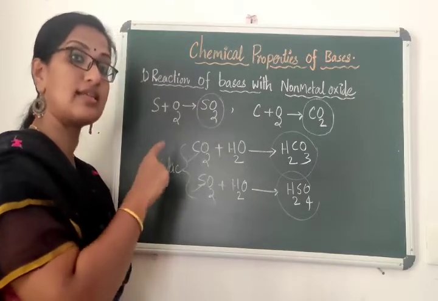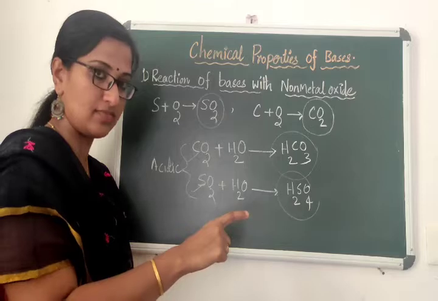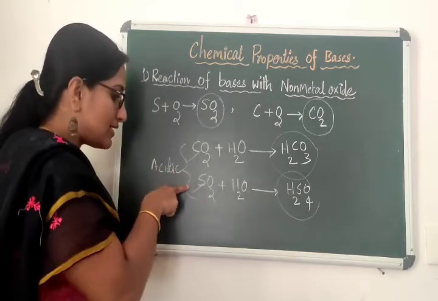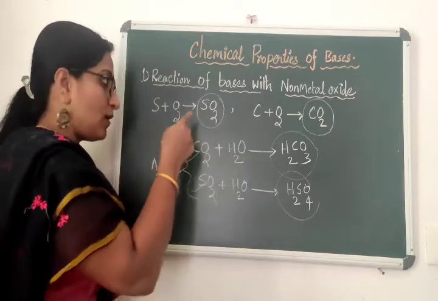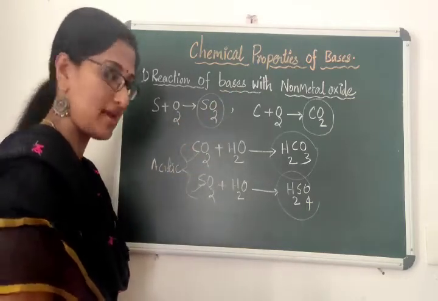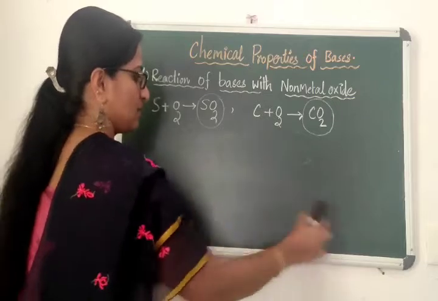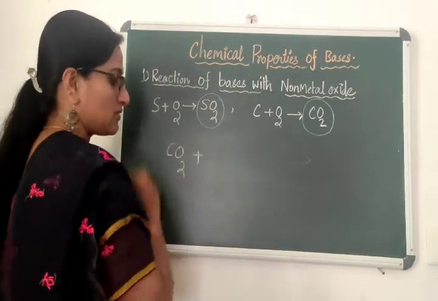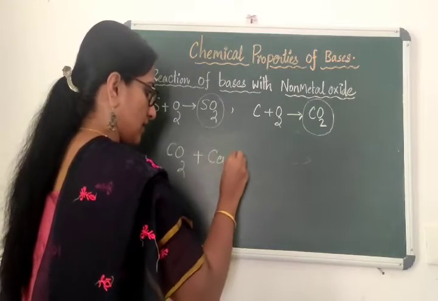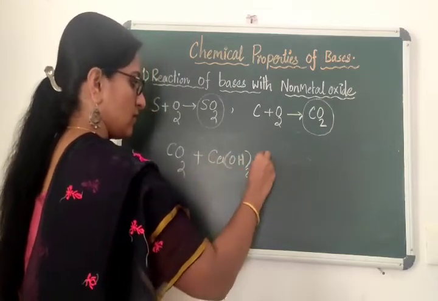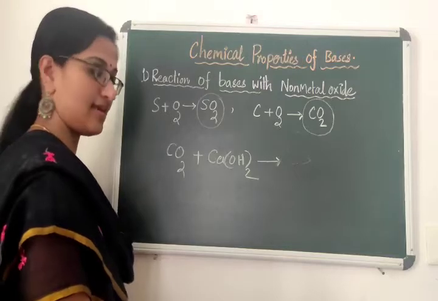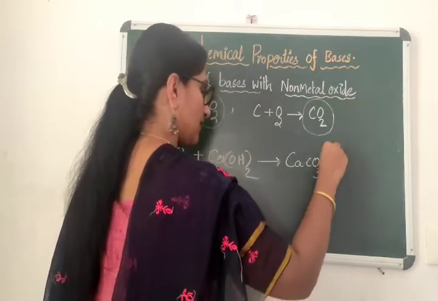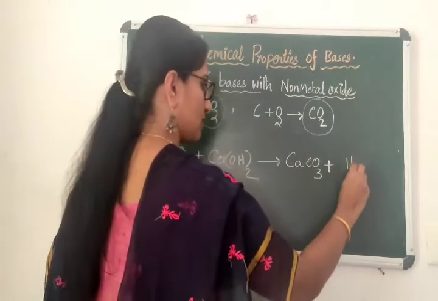We have already discussed that metal oxides are basic in nature, so metal oxides react with acids. Non-metal oxides are acidic in nature, so non-metal oxides react with bases. So what happens? If you take carbon dioxide and react it with a base, suppose calcium hydroxide, what is the product? Yes, it will form calcium carbonate and water.